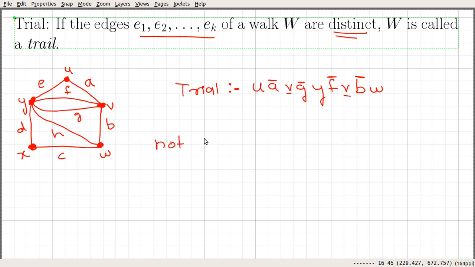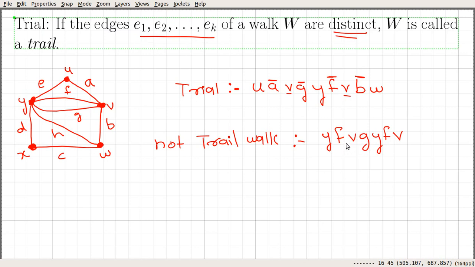Also, let me give an example of a walk that is not a trail. If you start from Y and suppose you took F and move to V, and from V you took G and move to Y, then if you take F, you move to B. This particular sequence is not a trail.